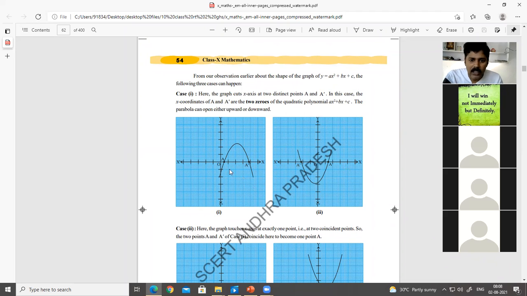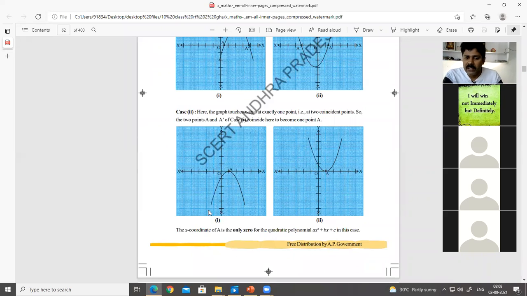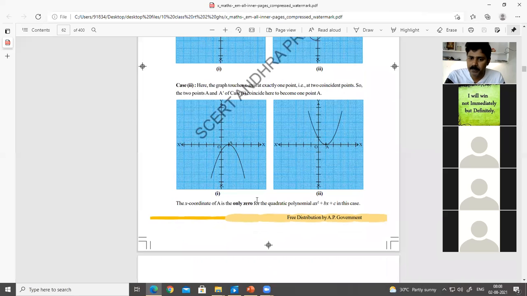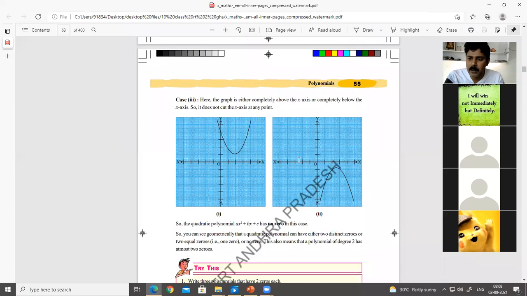Two zeros means the parabola touches the x-axis at two different points. Remember, the x coordinates of the points of intersection will be the zeros. I will explain with a graph. In case two, the parabola touches at only one point, so it will have only one zero. And finally, it doesn't touch the x-axis, hence it has no zeros. These are the three cases we have already discussed.